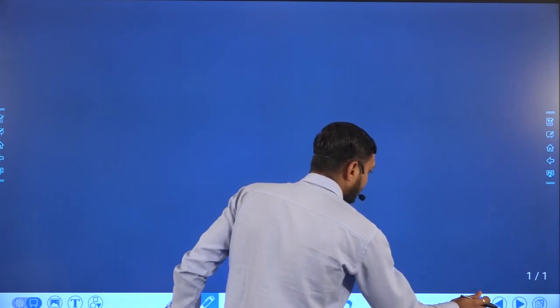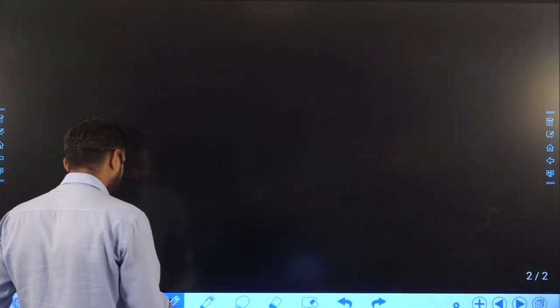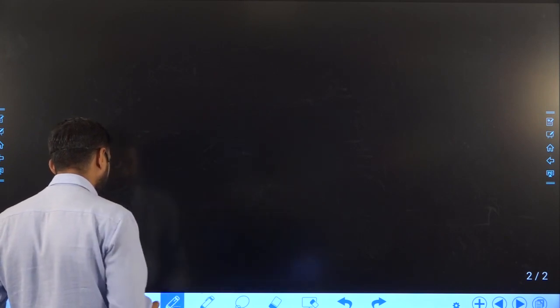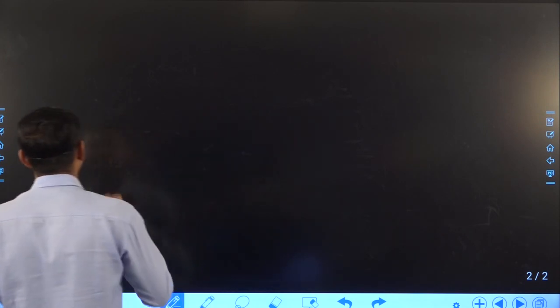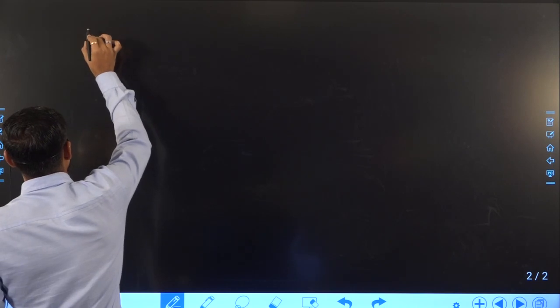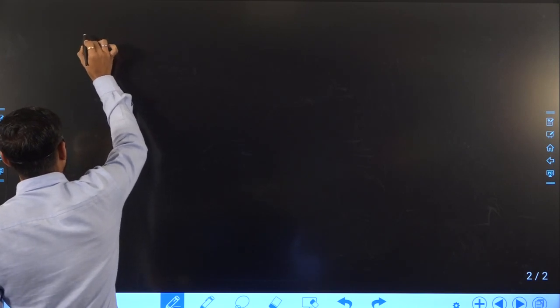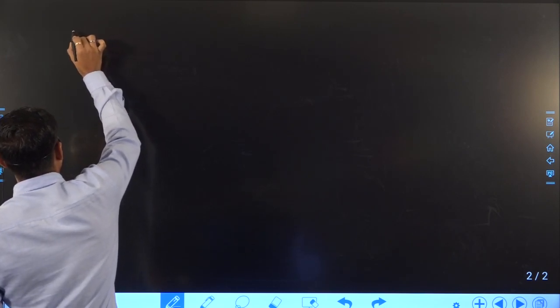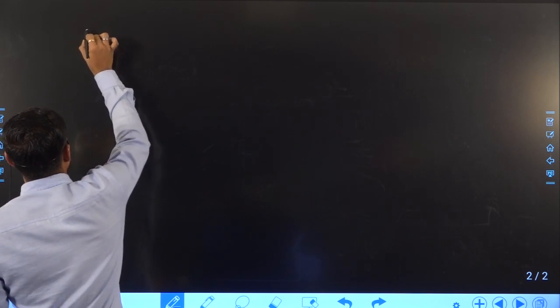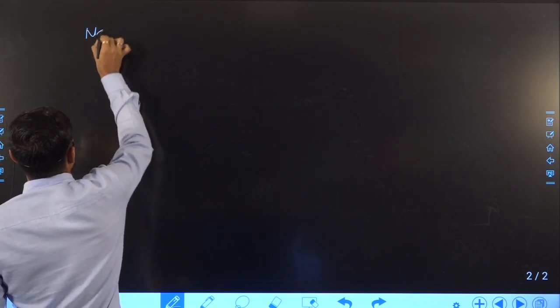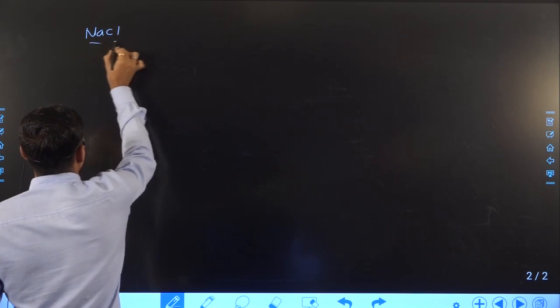So how can we understand this? If we understand one example, then we can get more clarity. Suppose I take one example, formation of NaCl, right?